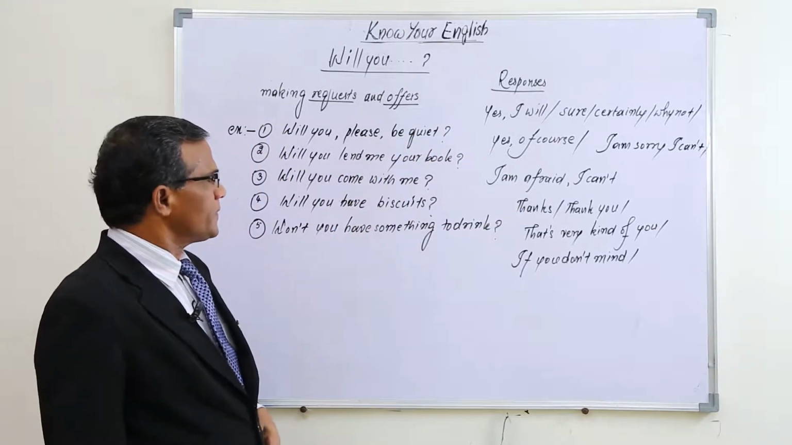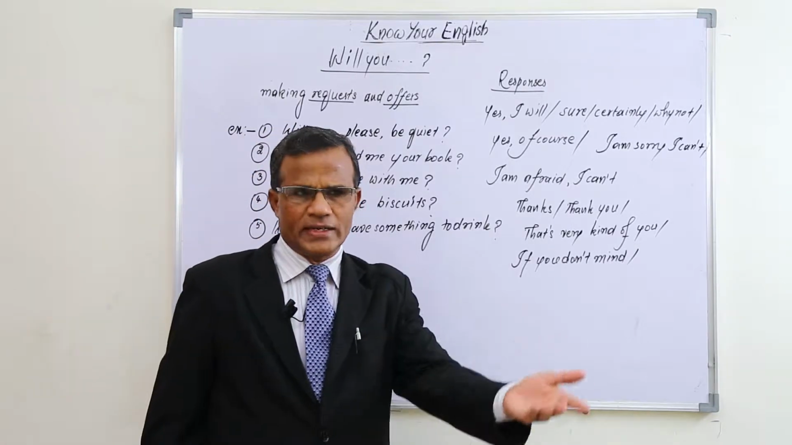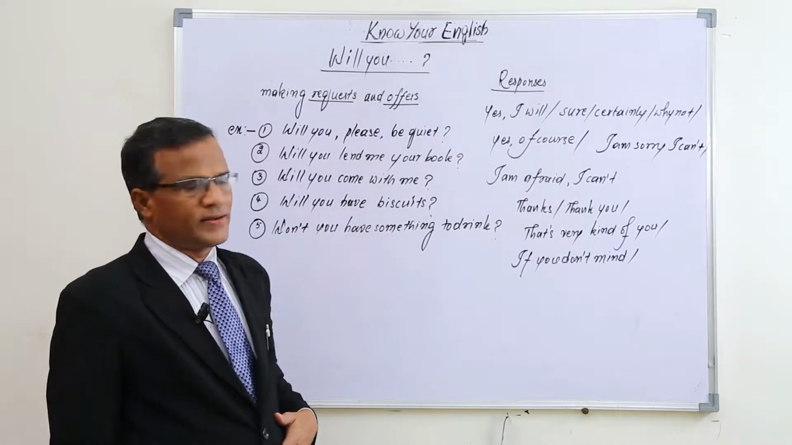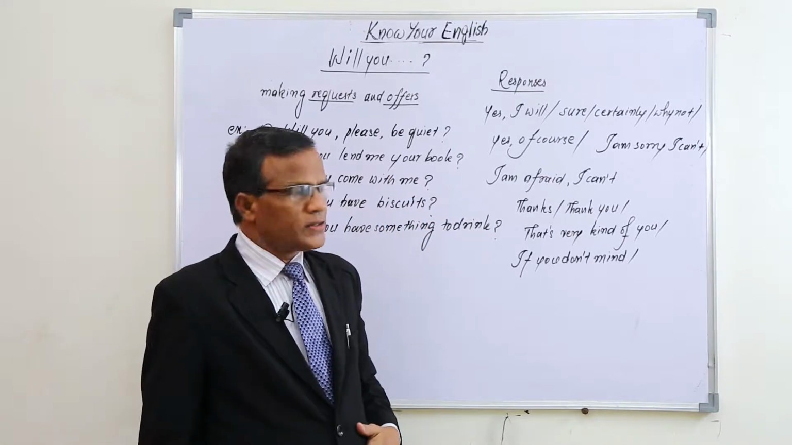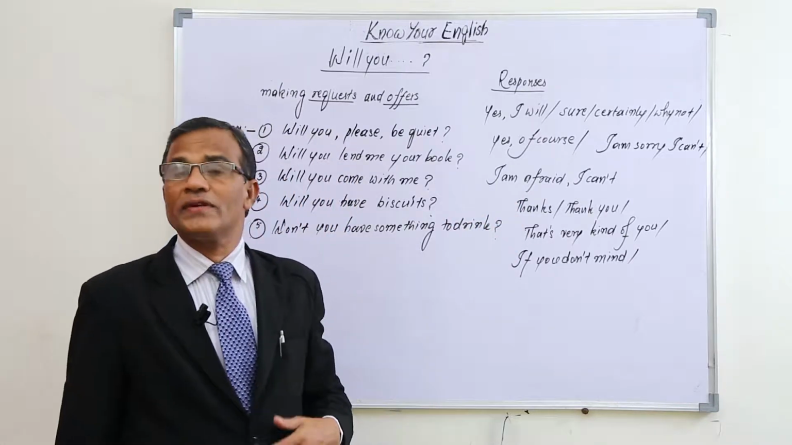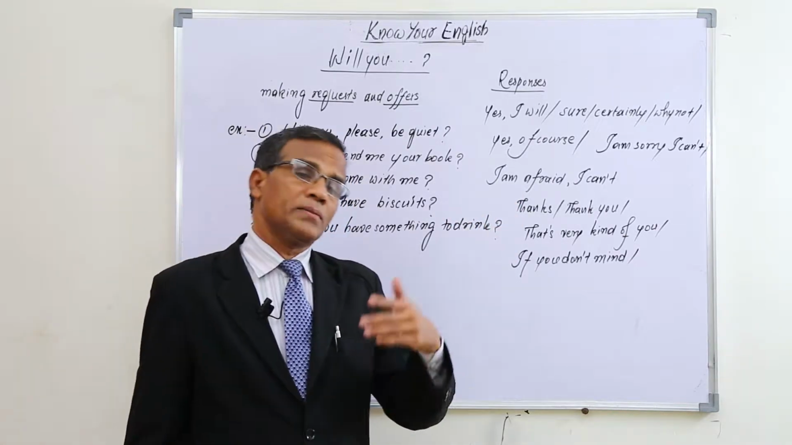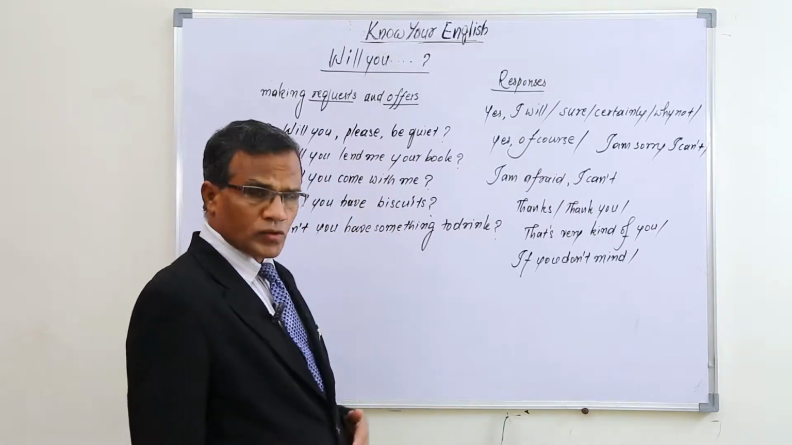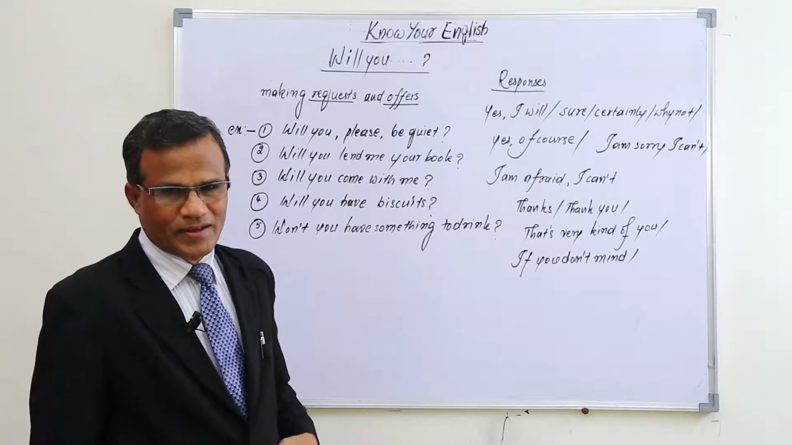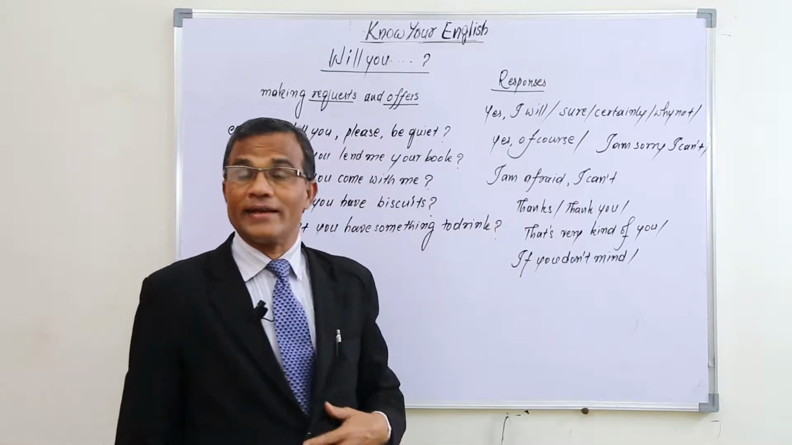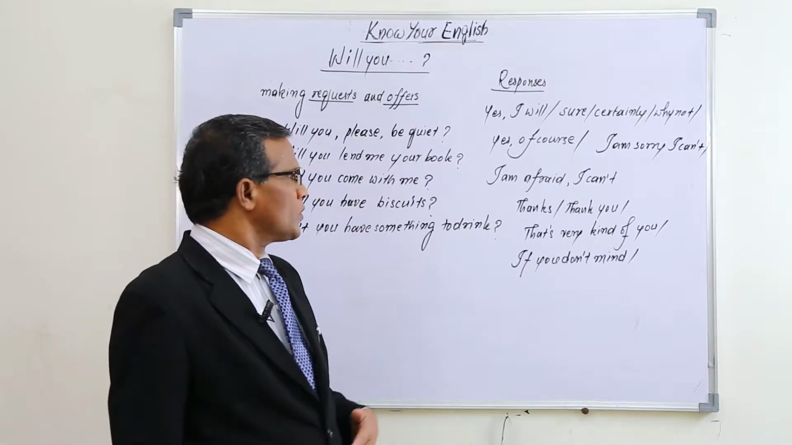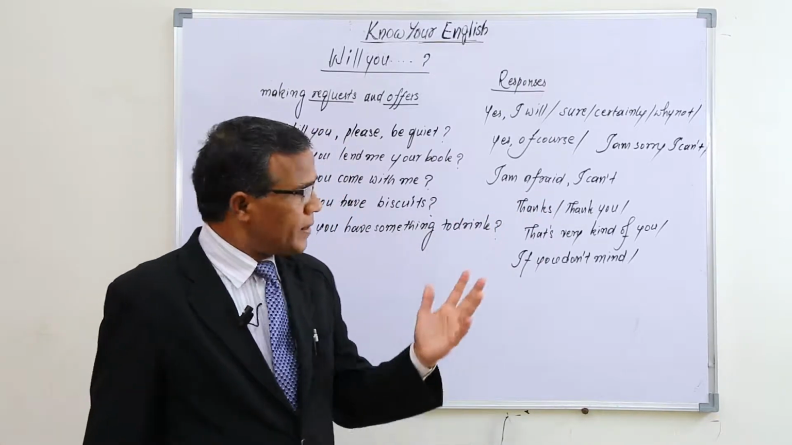Will you lend me your book? We are requesting a person, we are asking a person in a polite way to lend his book to us. So the response may be in this way, for example, I am sorry, I can't. If he is not in a position to lend that book to the other person, he can respond in this way, I am sorry, I can't. And in a polite way, he can even say, I am afraid, I can't. So refusing in a polite way can be expressed in this way.